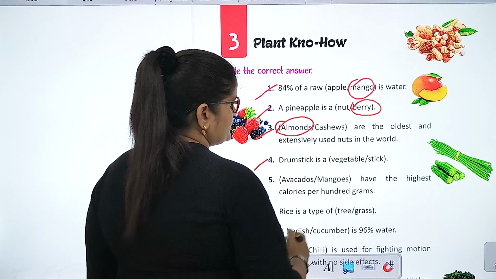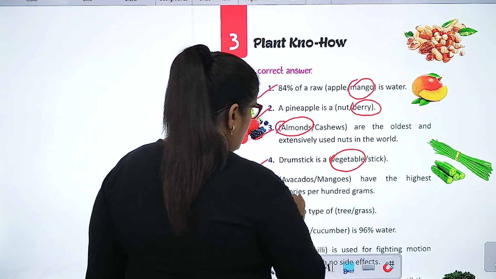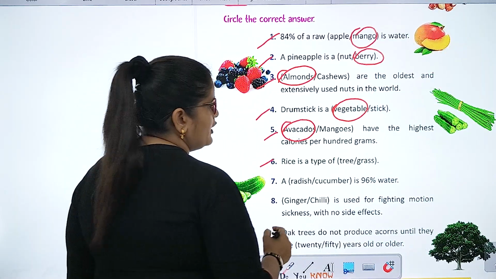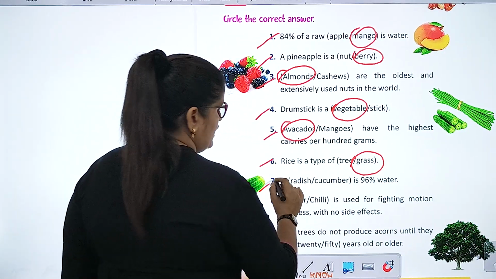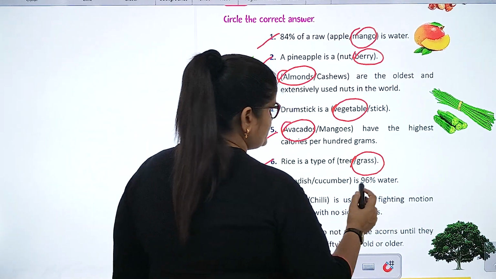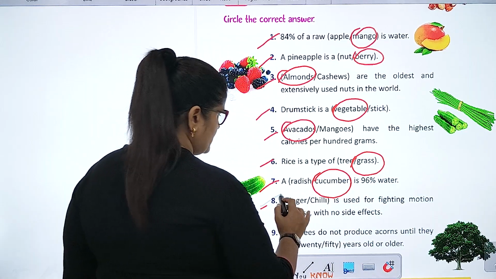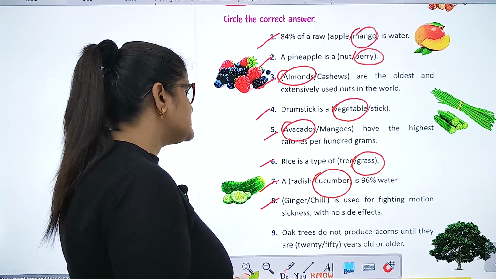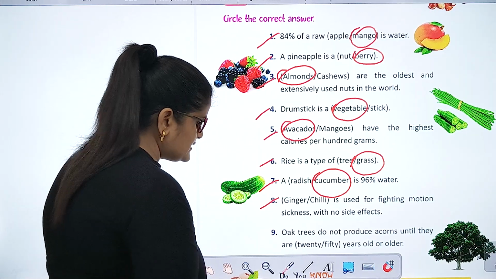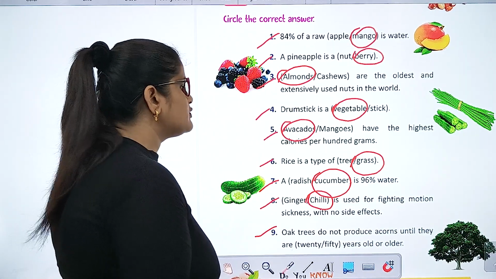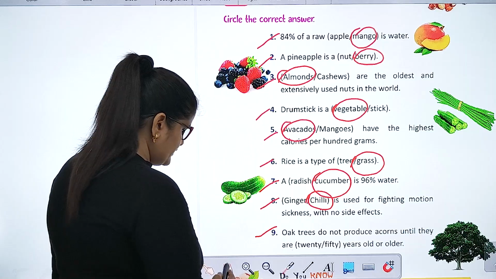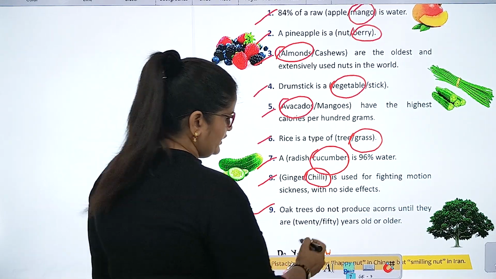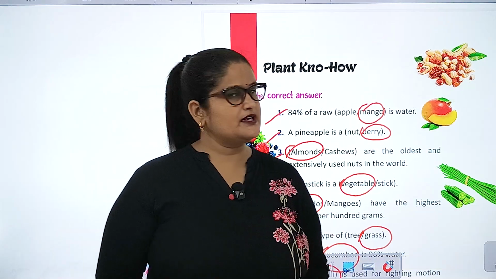Drumstick is a vegetable. Avocados, mangoes have the highest calories per 100 grams. Rice is a type of grass. A radish, cucumber is 96% water. Cucumber. Ginger, chili is used for fighting motion sickness with no side effect. Oak trees do not produce acorns until they are 20-50 years old or older. So everyone, this chapter is over.